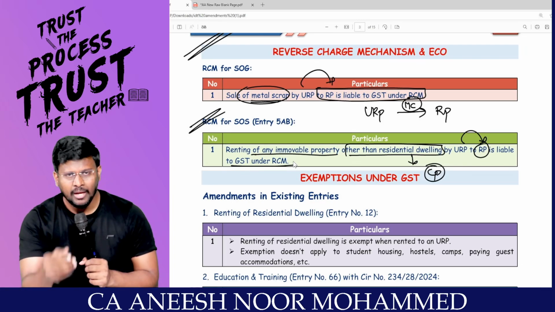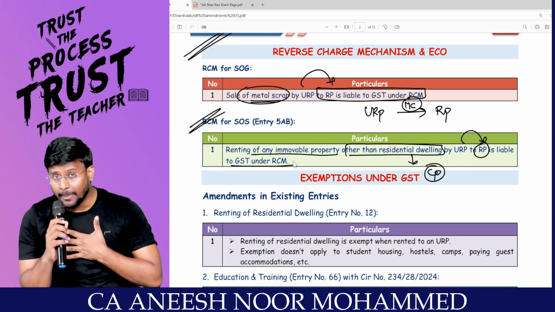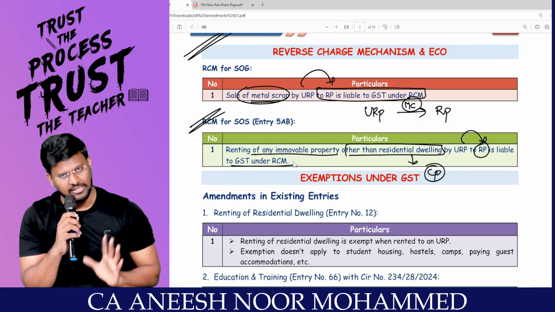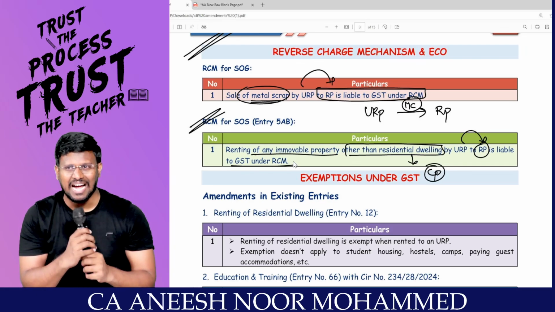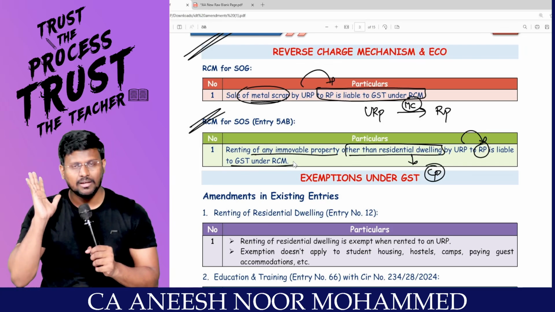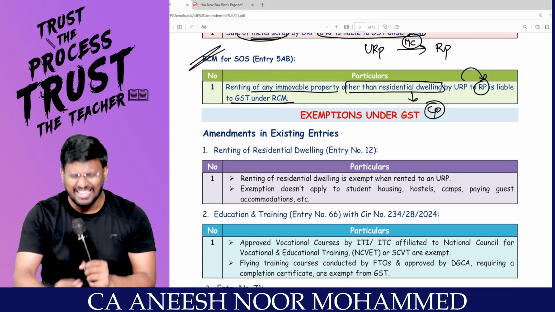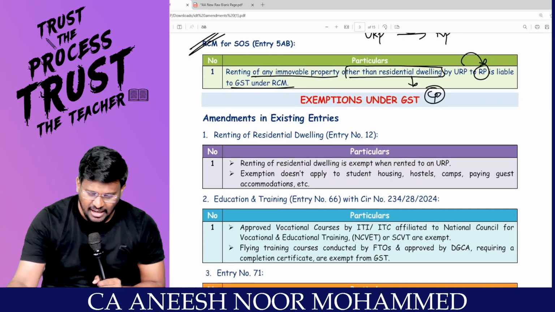Goods number 1: if the goods you are supplying is a metal scrap supplied by the unregistered person to the registered person, the registered person is liable to pay tax on RCM. The property is a commercial property and the service provider is an unregistered person and the recipient is a registered person, my dear lovable students, the recipient is the person liable to pay tax on RCM. That's it. Done. We are done with the RCM amendments also.